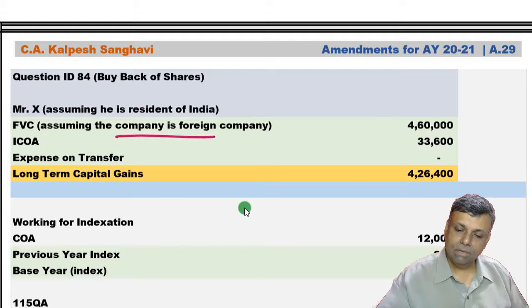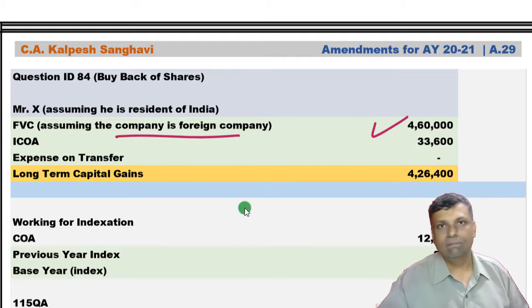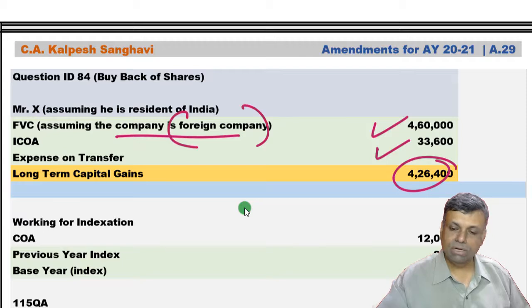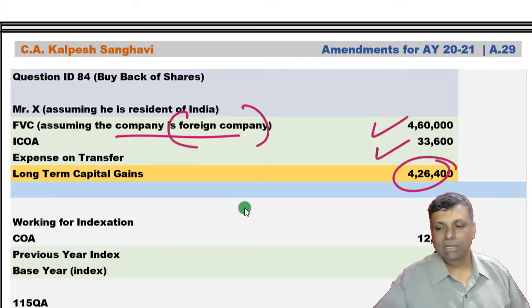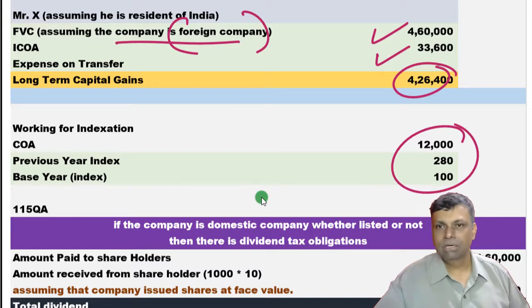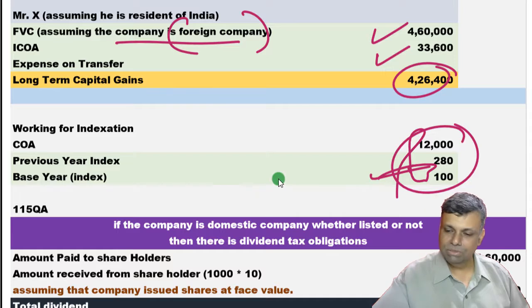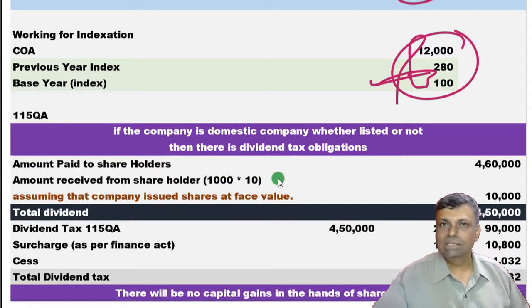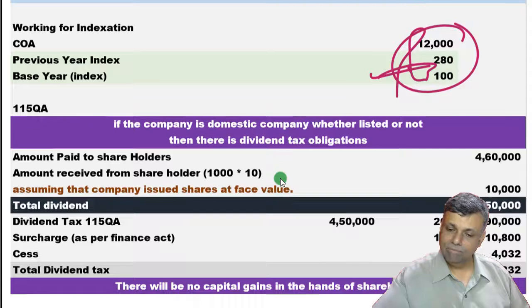Okay, so if the company is a foreign company, then whatever value you get from the company minus the cost, the difference is going to be your capital gains. Assuming this was a foreign company, because foreign companies don't have to pay any dividend distribution tax. Okay, now this indexation, friends, you always have to use the latest index number. Right now when I'm taking up this particular class, this is the latest number available. Normally index numbers will be printed in the exam, so use that particular number. Okay, so don't just copy my index numbers, because they're all illustrative and the latest available at the time when I am recording.